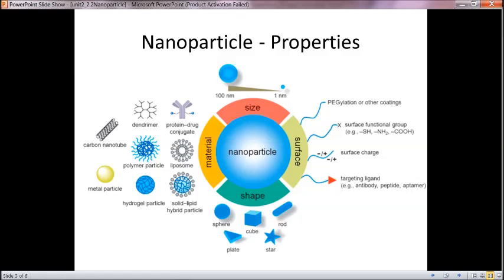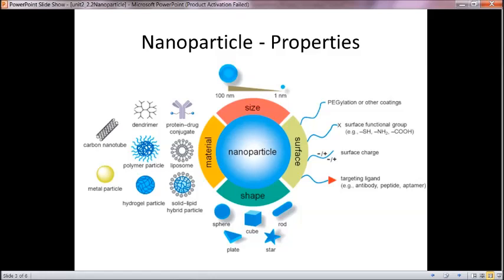Over the surface, these have particular coatings, surface functional groups, and surface charges. Moreover, these have targeting ligands, that is antibody, peptide, like that, so the surface is easy to interact with. These surface effects are also based on surface to volume ratio.